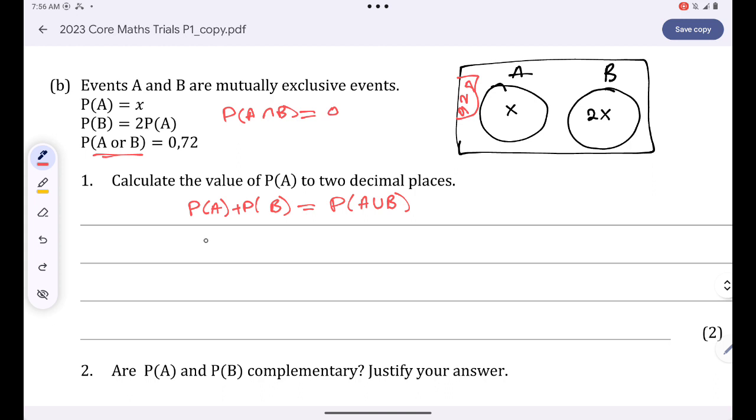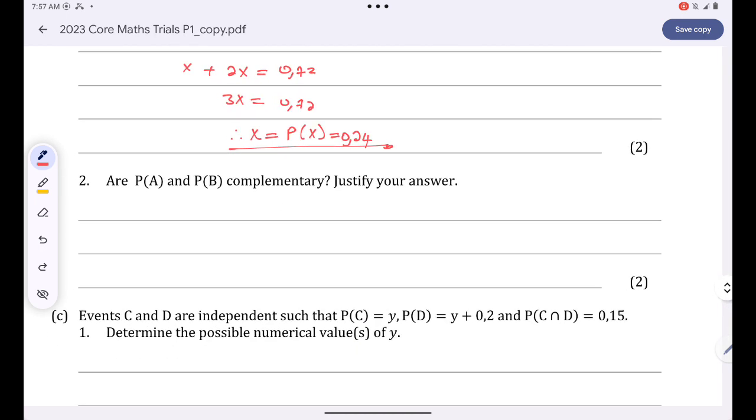Okay, I know that the probability of A is X. The probability of B has to be 2X. This is just equal to 0.72. Then 3X is just equal to 0.72. And therefore X, which represents the probability of A, is just equal to 0.72 divided by 3. You'll simply get an answer of 0.24. And then now we are being asked, are events A and B complementary?